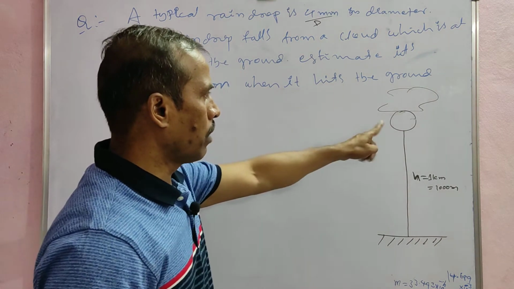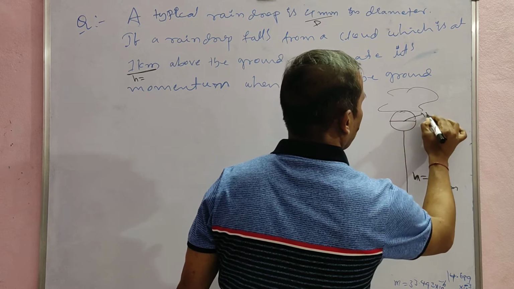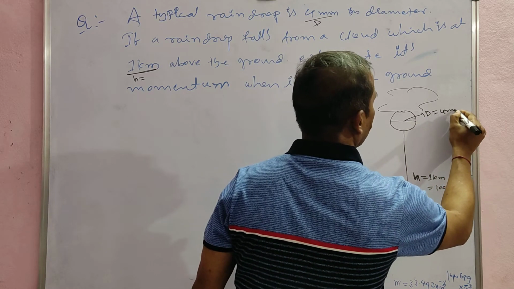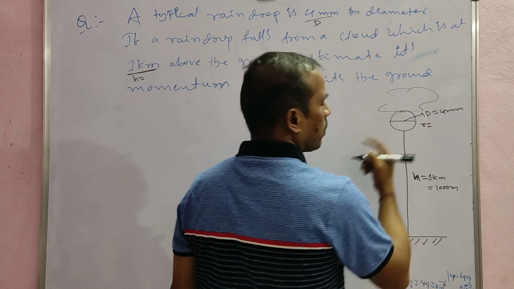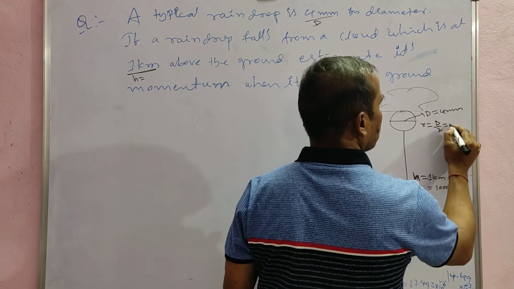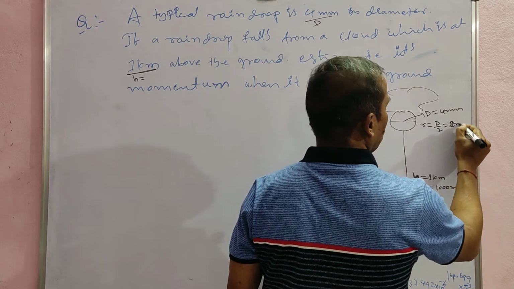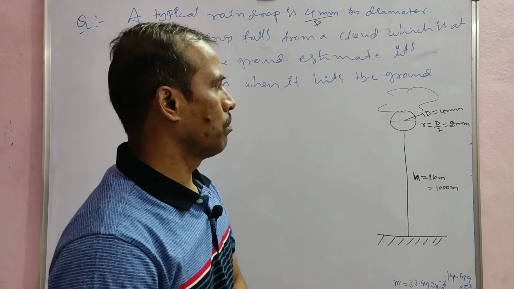Okay, the diameter of the raindrop, d, is equal to 4 mm. So the radius r is equal to d by 2, that is equal to 2 mm. This is the radius of the raindrop, 2 mm.